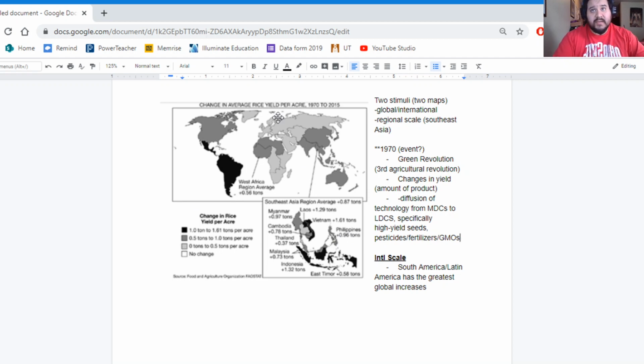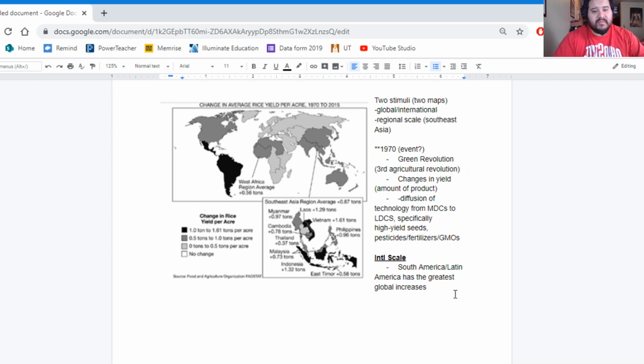And here specifically we're looking at rice, but we could look at other things like corn or wheat or general agricultural production. We see that increase as the Green Revolution takes off and as the Green Revolution enters its mature years, right, into the 80s, the 90s, and early 2000s. Now, this is all my international scale stuff, right? This is background information, stuff that I know, stuff that I can reference, and this is the specific thing to the map itself, right? I want to know the most and the least, and here the most change, the greatest amount of increases in rice yield per acre happened in Latin America.